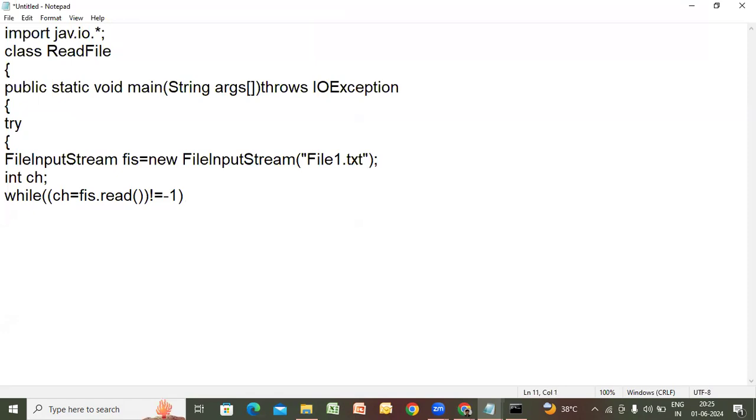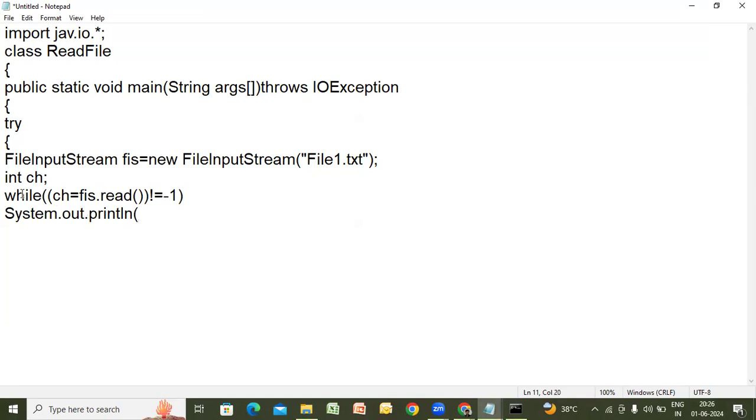And now I just want to write only one statement. That's why I'm not using braces. I want to display whatever I am reading from the file. fis is the file, is it not? If you open the fis object, what is there in that? file1.txt. From that file, you are reading all the contents, all the characters, except -1. And then I want to display that. System.out.println, on the screen, let us display.